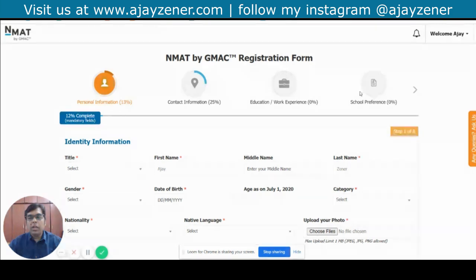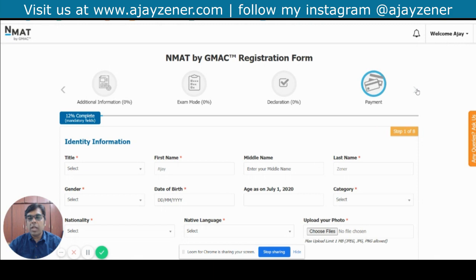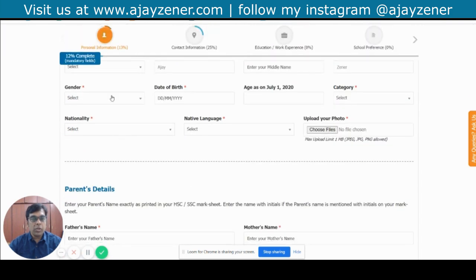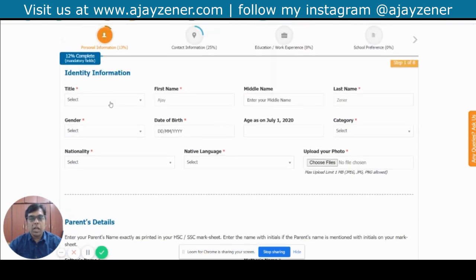So if you see here, you have the personal information, the contact information, education and work experience, school preference, and then you have additional information, whatever is required, and then you have the examination mode, the declaration that you need to sign, and the payment mode. So we have a lot of sections to cover in this. We are going to do them one by one and finish this off. Very easily you can complete some of the sections. So I'm going to quickly do this now.